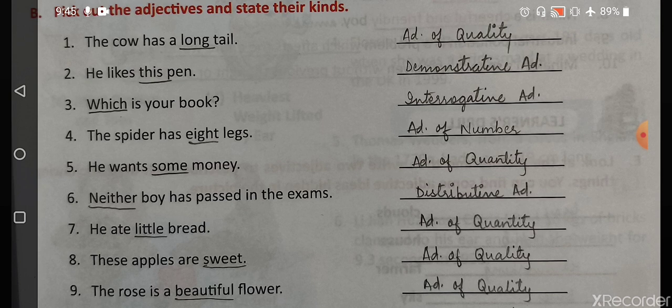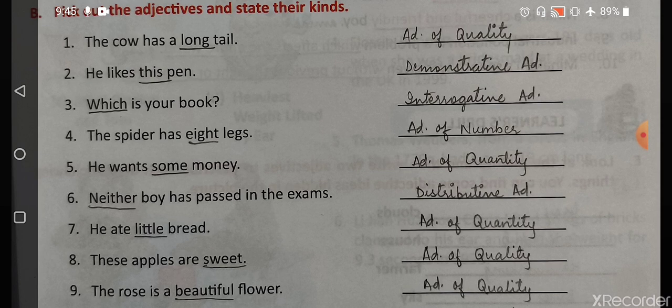Next is neither boy has passed in the examination. So this word neither, in this we are talking about no one. So it is demonstrative adjective. He ate little bread. We don't know how much bread he ate, but he ate a little bread, so we know that. According to this, it is adjective of quantity.